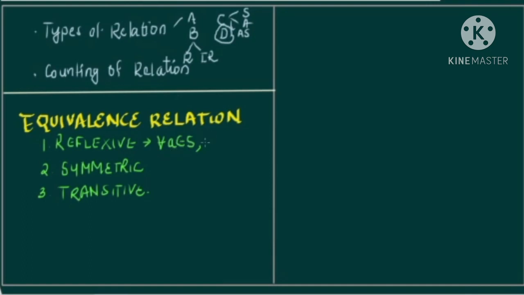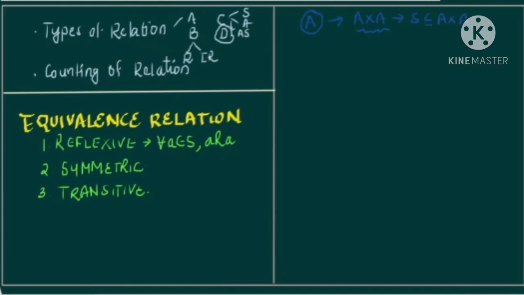So if for all A belonging to the set, we must have A related to A. It's better to keep in your mind that whenever we are talking about relations, there is this underlying set A. With the help of this set, we created A cross A, the Cartesian product, and then we considered a subset of A cross A, and this subset is the relation, right?